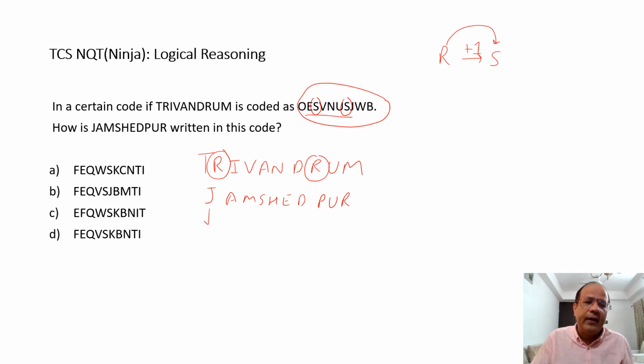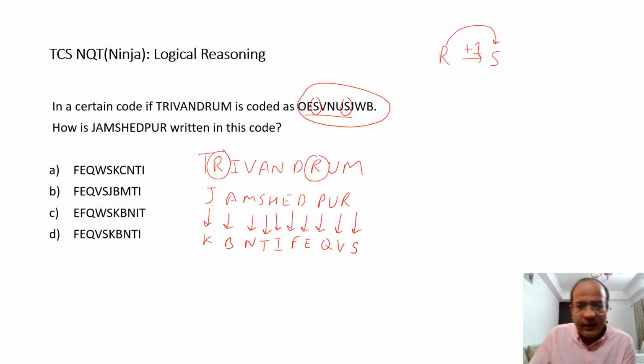So if I increase it by one, K should be coded as K, A should be coded as B, M should be coded as N, S should be coded as T, H should become I, E should be F, D should be E, P should be Q, U should be V, R should be S. Okay, so now with this, I have the code.